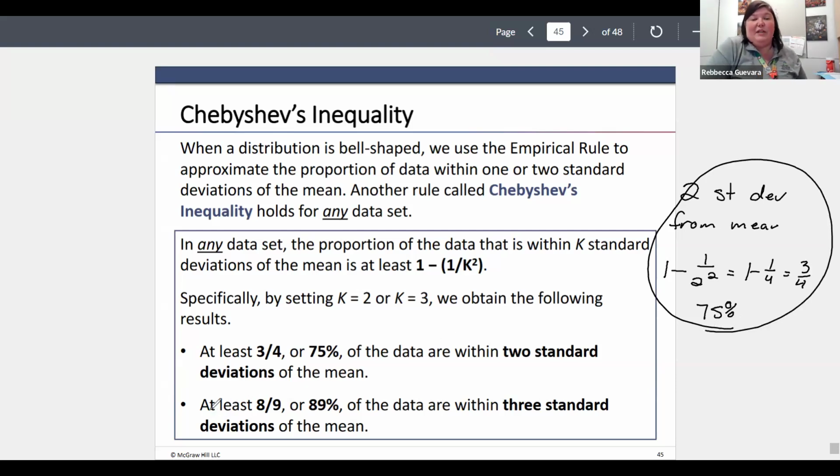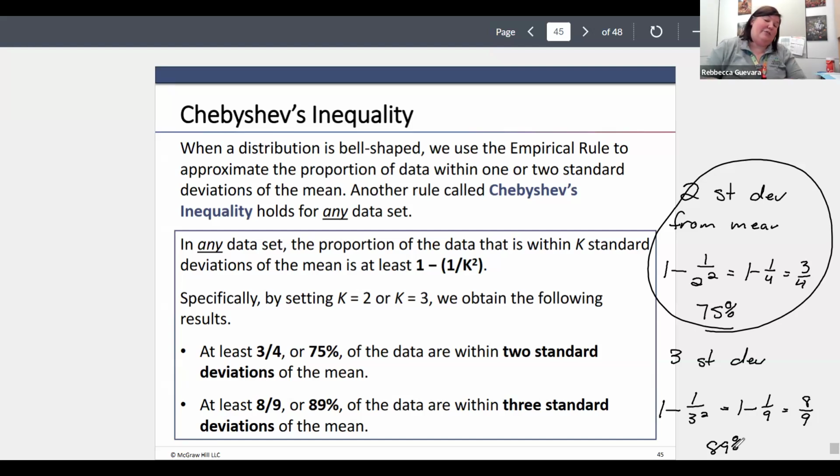If we do 3 standard deviations, in that case, we're going to have 1 minus 1 over 3 squared, which is 1 minus 1/9, which is going to be 8/9, or roughly 89% of the data should be within 3 standard deviations of the mean. So this is any kind of distribution.